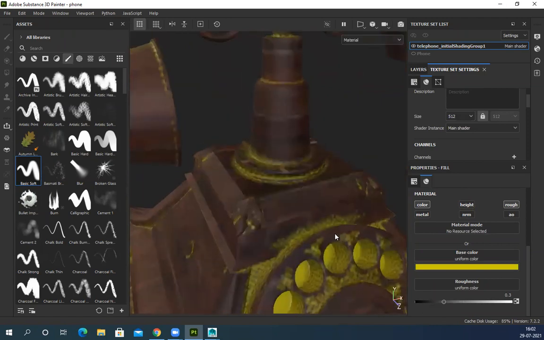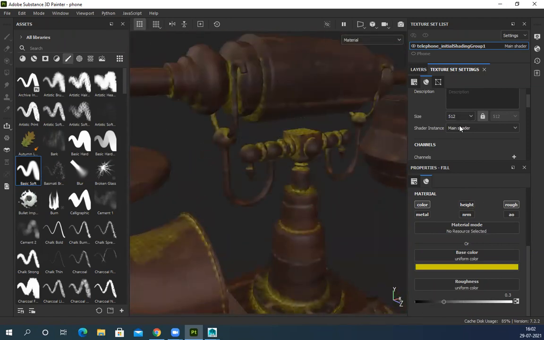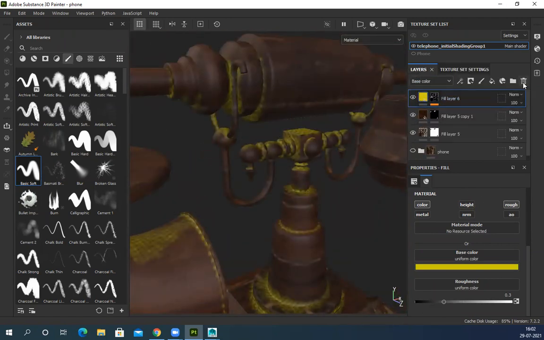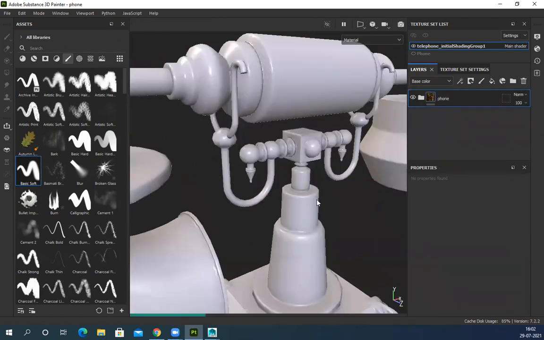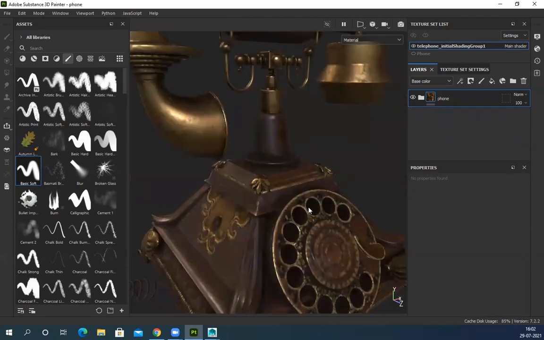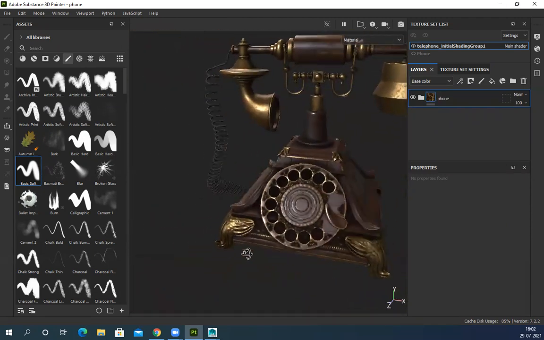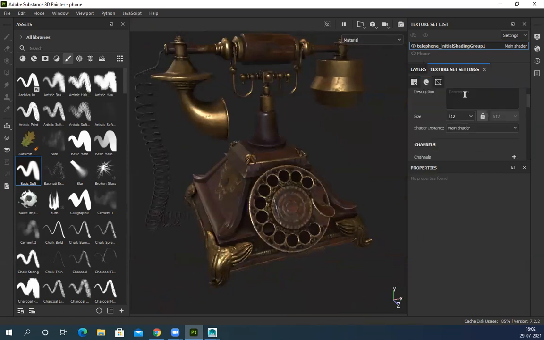This is your 512 texture. This is the best possible texture possibility. So let's delete this, and this is my actual texture. So this is the best possible texturing with 512. I can just change it to 1K. So I can create a texture, and then based on my requirement or final output, I can increase or decrease the size anytime.